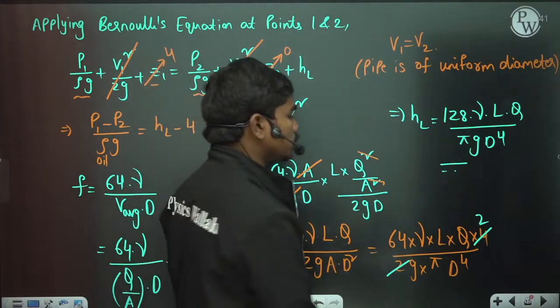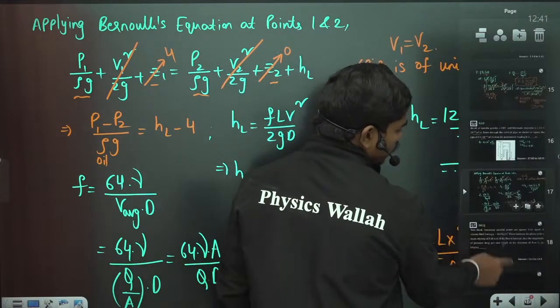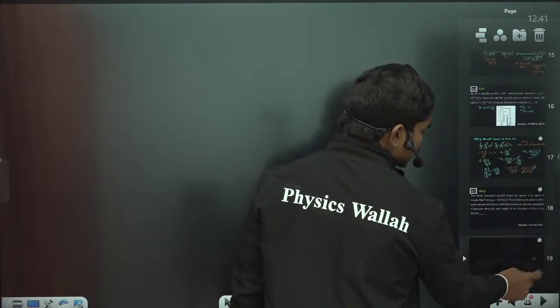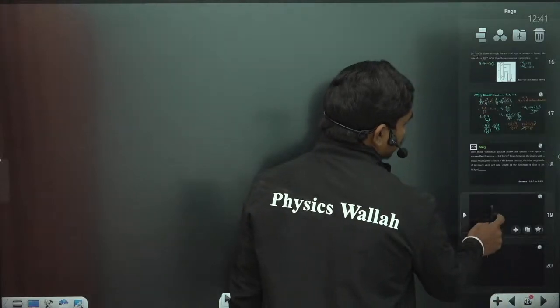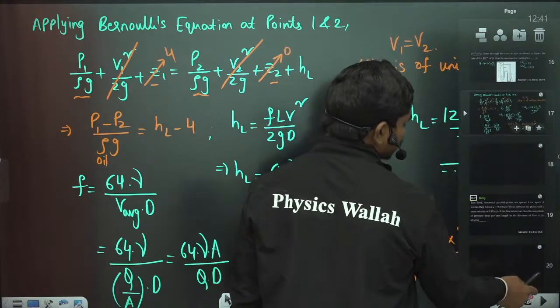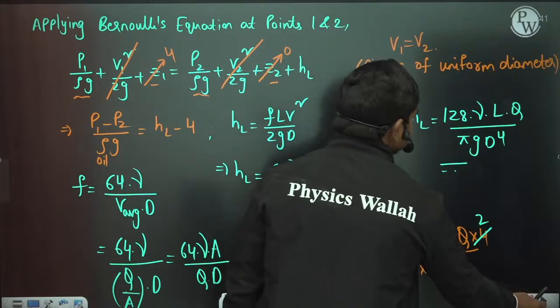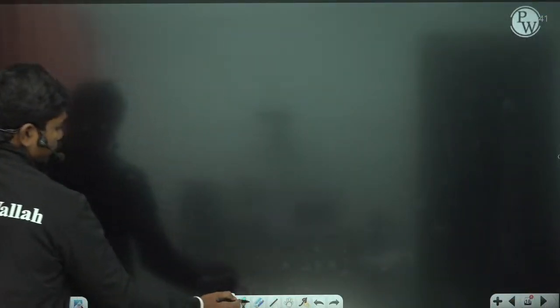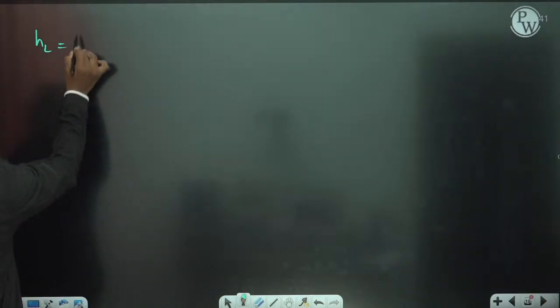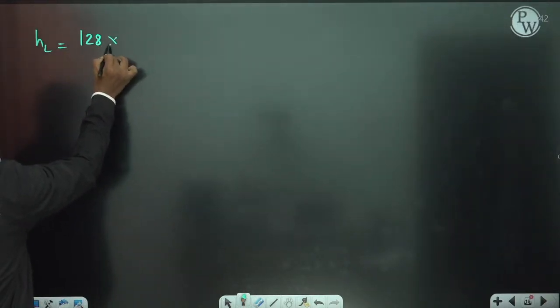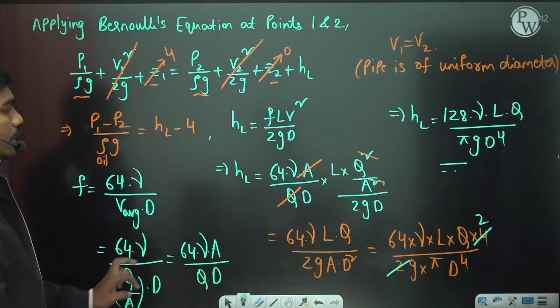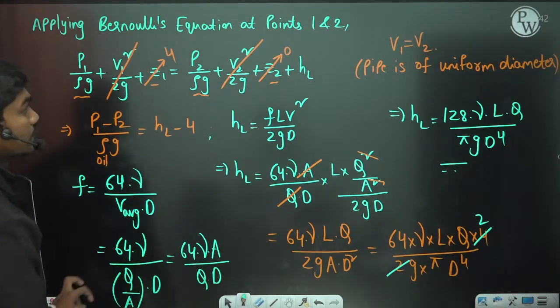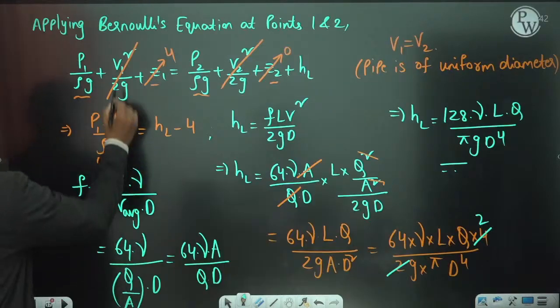So now let us substitute the values and see what comes out. HL is equal to 128 times this kinematic viscosity. Kinematic viscosity is 2.2 into 10 power minus 4.